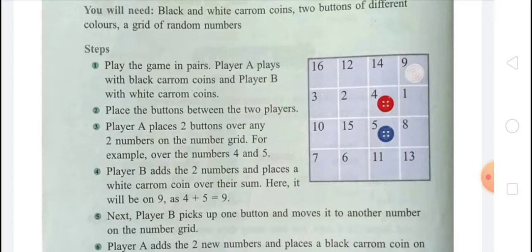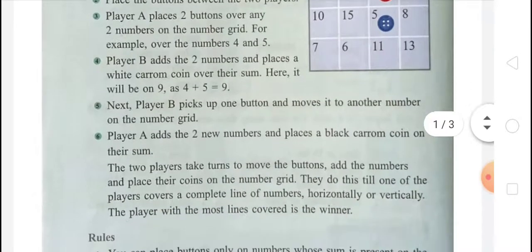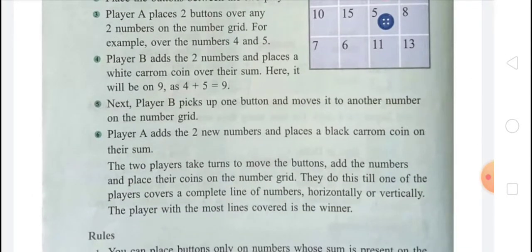In the fifth step, player B picks up 1 button and moves it to another number on the number grid. In the sixth step, player A adds the 2 new numbers and places a black carom coin on their sum.